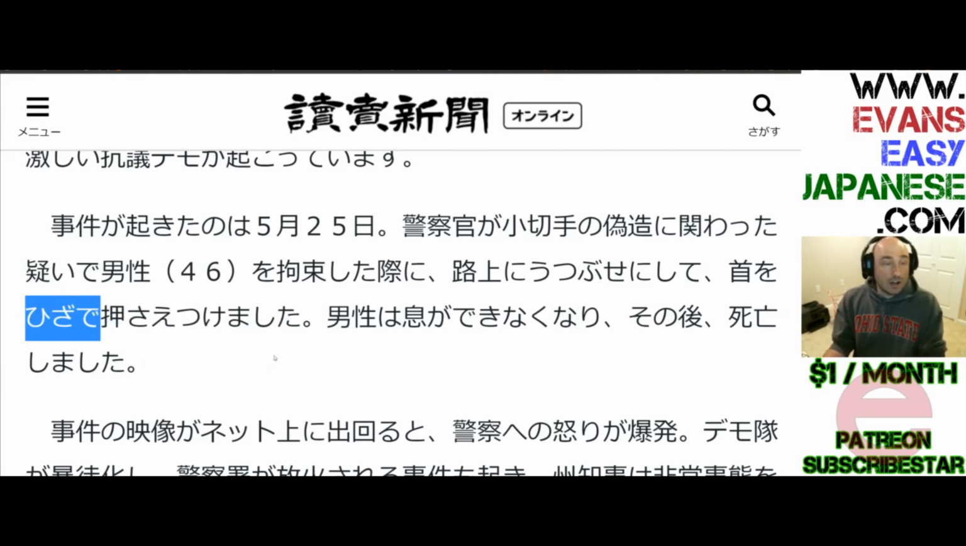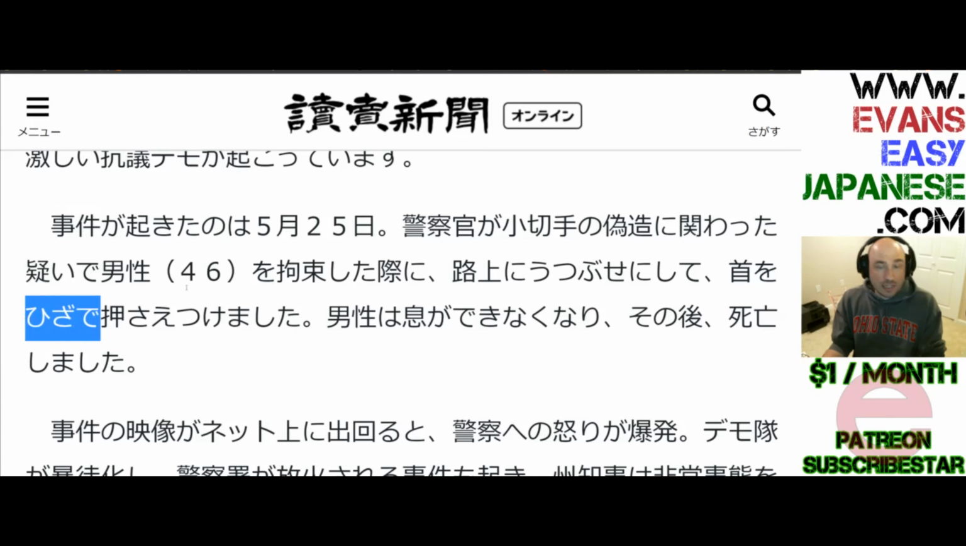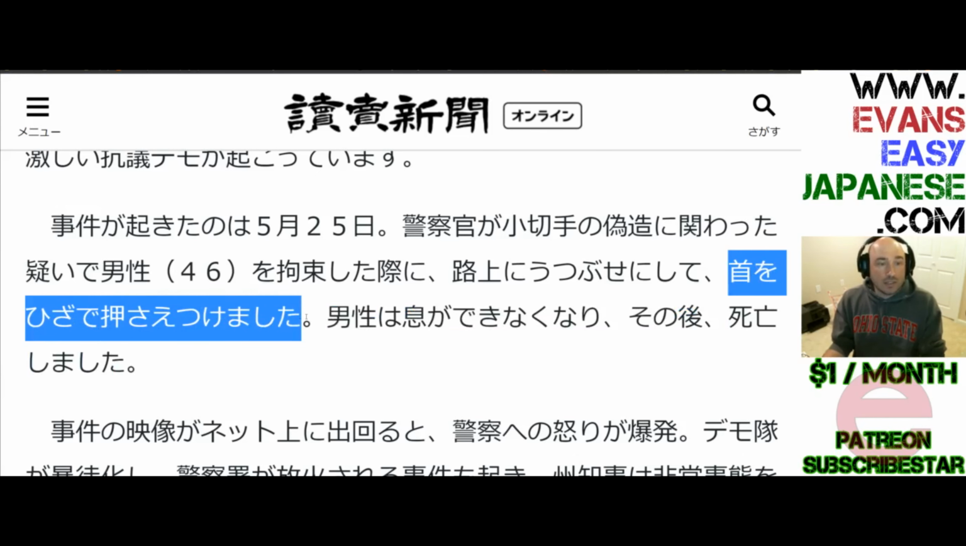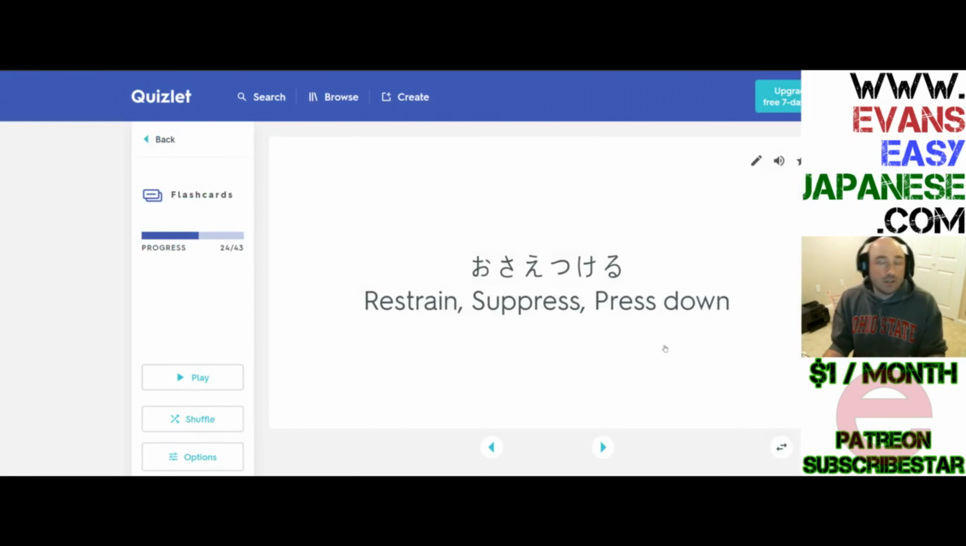hiza de, with their knees. Hiza is de, and then kubi o hiza de. So kubi o is what they're pinning down. They're pinning down his neck, hiza de, with the knee. So that's exactly true. Kubi o hiza de osaetsukemashita. Osaetsukeru is to pin someone down, to suppress. Okay, yeah, suppress down. Press down. Maybe not pin down. To press someone down, yeah.